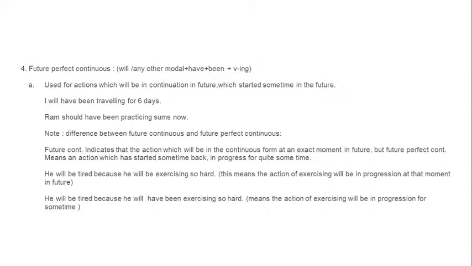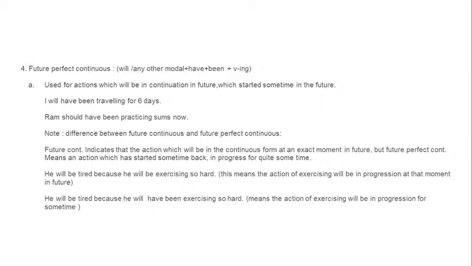Been is the past participle of be verb. Remember. And plus the ving, that means the continuous form of the verb. Modal plus have plus been plus continuous form of the verb.